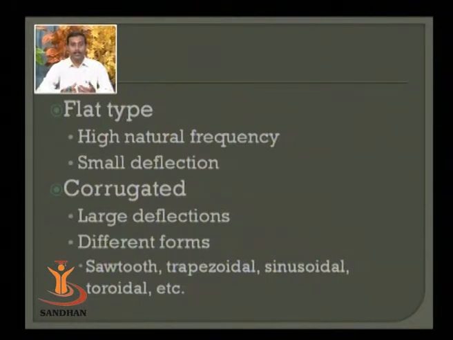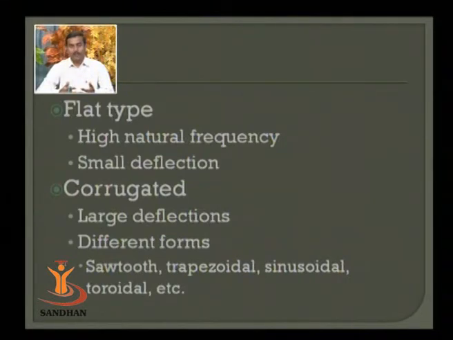So if I want a larger deflection or displacement for the same amount of pressure applied, I will have to make the plate corrugated instead of plain. A corrugated plate generates a larger amount of deflection, comparatively 5 to 10 fold higher than the flat type. A disadvantage of the flat type is very small deflection, and it is also prone to a natural frequency of resonance, while corrugated diaphragms offer larger deflections for the measurement.